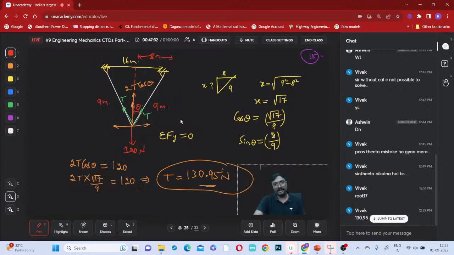Question number 80. Noted everyone? Note this and tell me. Then we'll move on to the next ones, 80, 81, 82. 3 questions are there. With these 3 questions, this chapter gets over, and we'll close the session. Noted all of you? Everyone noted?